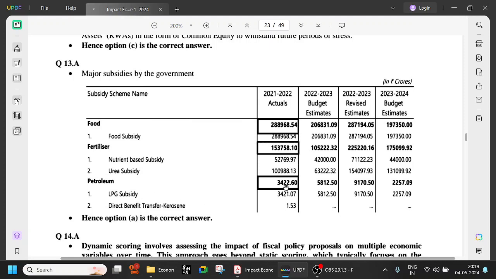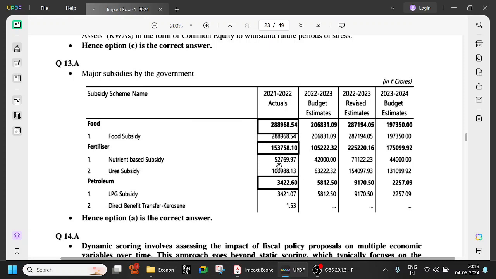Petroleum is only 3,422. So compared to these two, this is very small, right? And it has reduced to 2,257. So the food subsidy and petroleum subsidy have been reduced. On the other hand, fertilizer subsidy has slowly increased. It has increased, reduced, and again increased, reduced. There is fluctuation, but if you look over a period of time, it has not decreased completely.